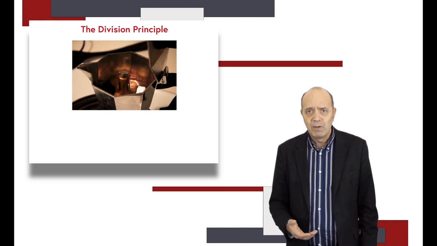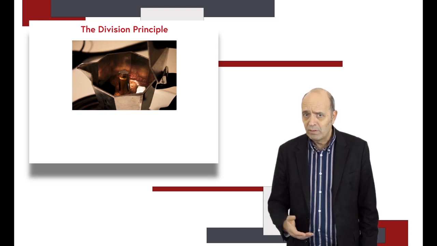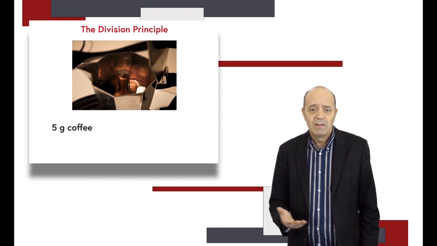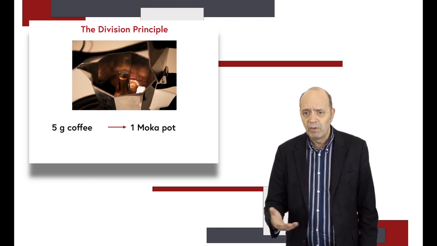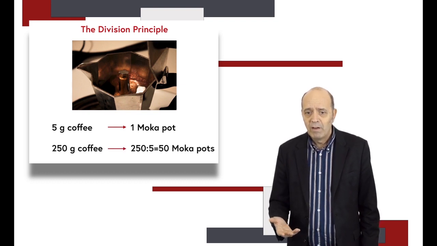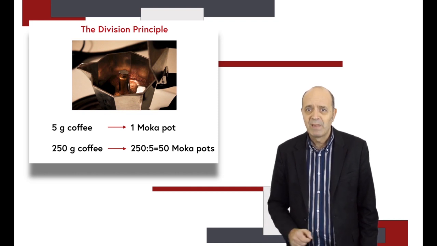There is another principle that helps us in such a situation, the division principle. Well, it is very simple. It simply states that if you need 5 grams of coffee to fulfill 1 mocha pot, then you need 250 grams of coffee to fulfill 50 mocha pots.